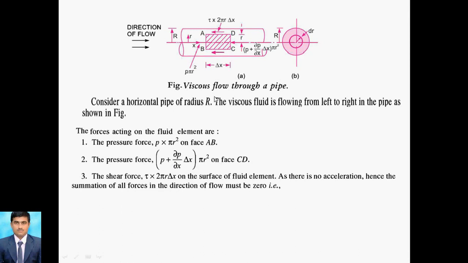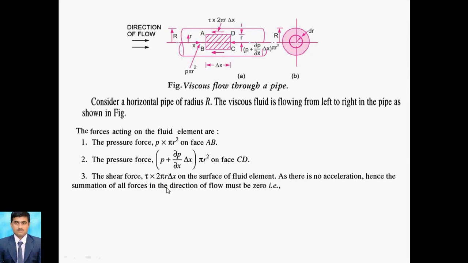square on face CD. The shear stress, tau, is nothing but force upon area, so shear force is equal to shear stress into area.